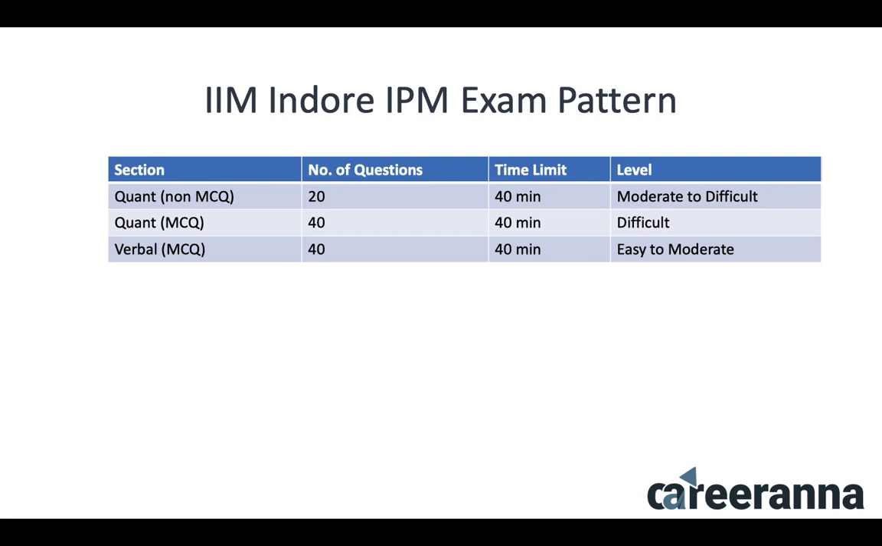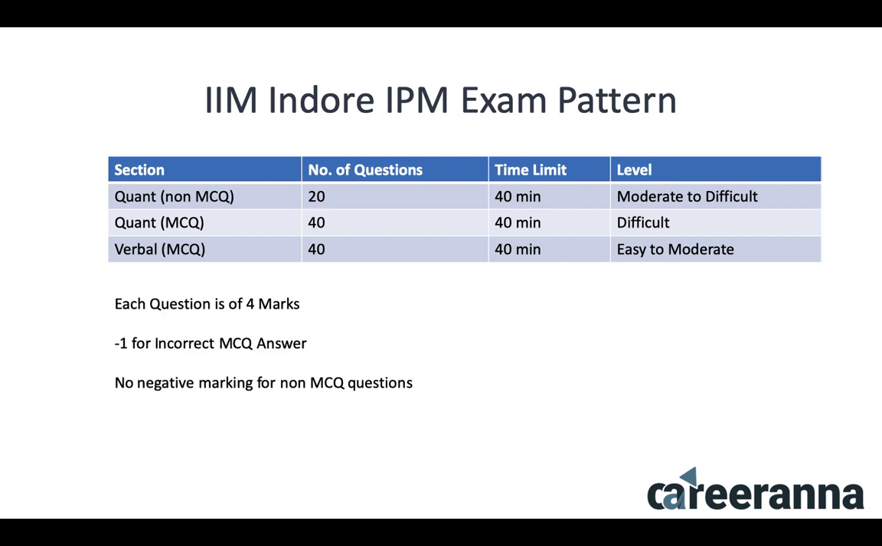As per the last 3 years, usually the difficulty level of the non-MCQ section is moderate to difficult. The difficulty level of Quant MCQ is difficult, and verbal is usually easy to moderate. That's how the usual difficulty level trend has been for different sections of the examination. Each question is of 4 marks. You get -1 for an incorrect MCQ answer. There is no negative marking for non-MCQ questions. So that means that the 20 questions of Quant non-MCQ will not have any negative marking. Negative marking is only for 80 questions, which are 40 for MCQ Quant and 40 for MCQ verbal.